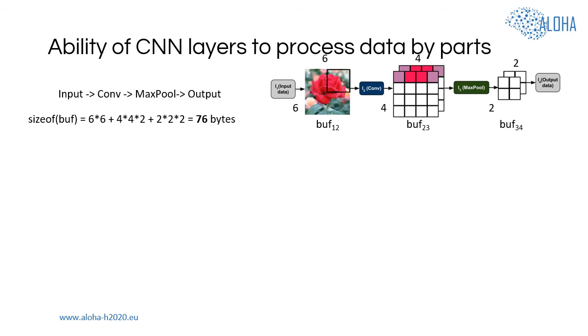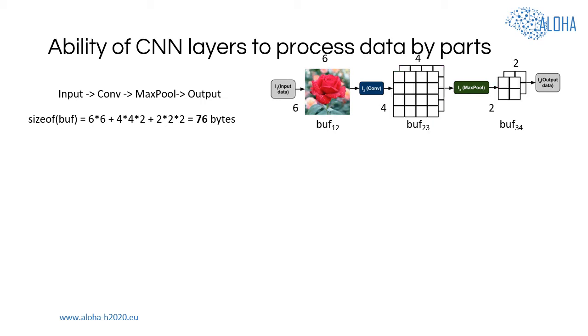In our approach, we use the ability of CNN layers to process data by parts. On this slide, you can see an animation that illustrates how layers of a convolutional neural network typically process their input data. The example network consists of 4 layers: one input layer that provides data for the neural network, one convolutional layer, one max pooling layer, and one output layer.